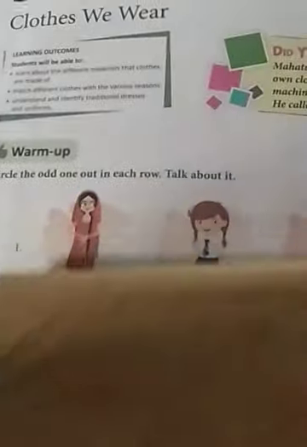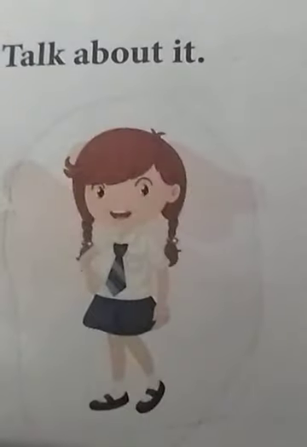Look at these pictures. First, look at this question number 1. Circle the odd one out in each row. Talk about it. This question is saying, look at these girls. She is wearing salwar, kurta, dupatta. She is wearing uniform, school uniform, shirt, skirt, tie. And she is wearing a sari. Which one is odd? Can you tell me?